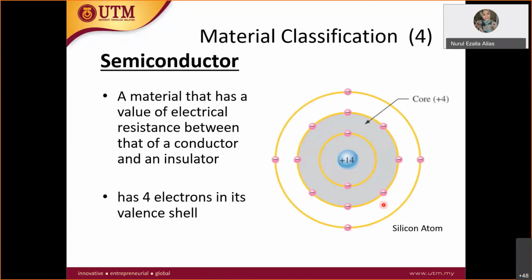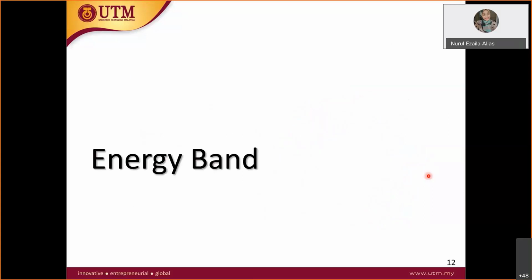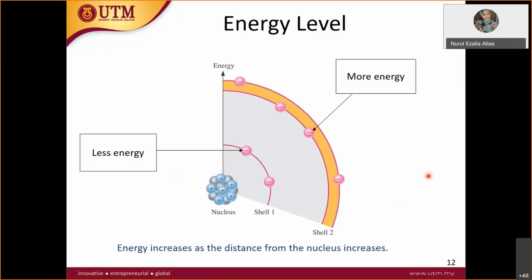So this is your silicon, and this is your valence shell. An electron at the valence shell we call a valence electron. When we talk about valence electrons, you need to know about energy, the energy band. You have an atom, and in the middle of the atom you have the nucleus and protons. These are electrons, located at their orbital shells.